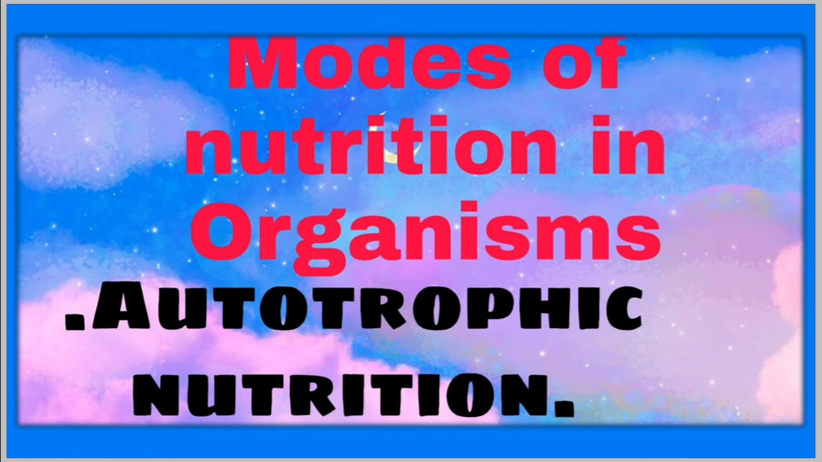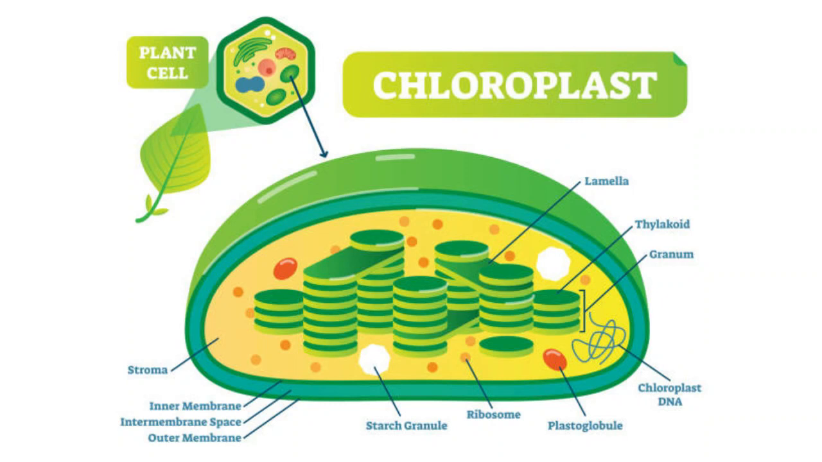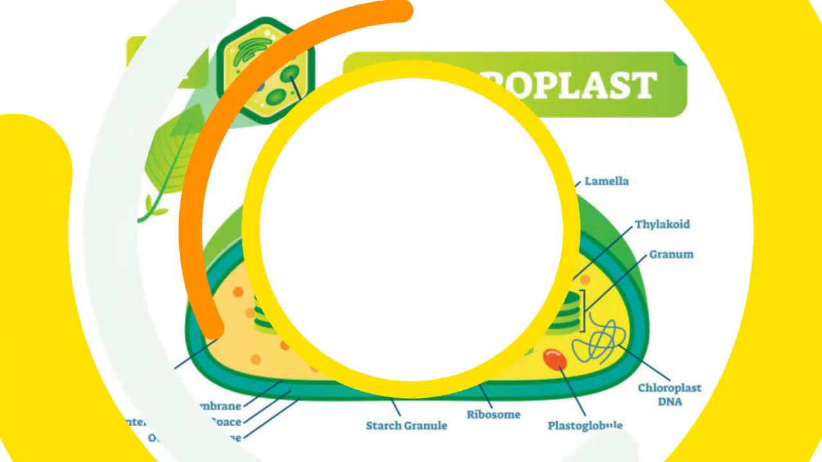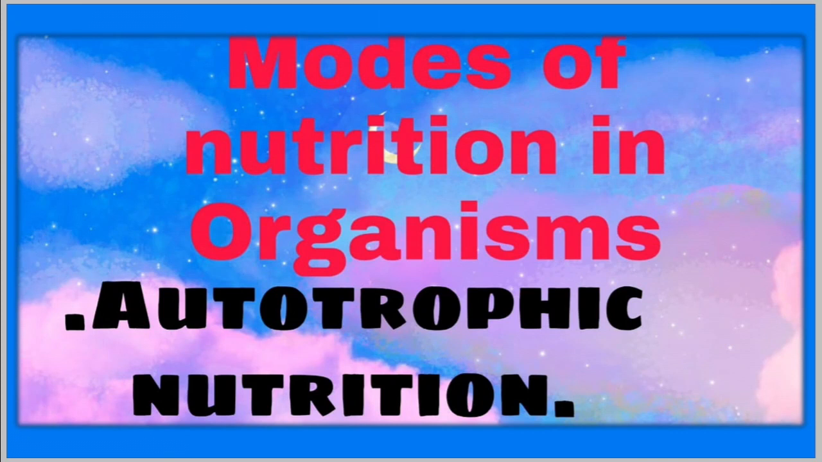Now, photosynthetic nutrition: green plants, some bacteria, and some protists like Volvox and Euglena utilize solar energy and synthesize simple sugar, glucose, from carbon dioxide and water with the help of chlorophyll. Since solar energy is used in the process, it is called photosynthesis, and these organisms are called photoautotrophs. Photosynthesis mainly occurs in the chloroplast because their green pigment chlorophyll traps solar energy.